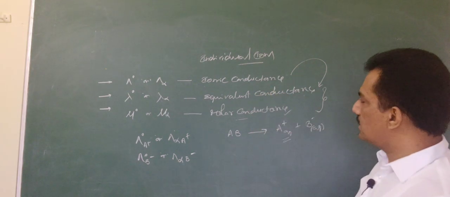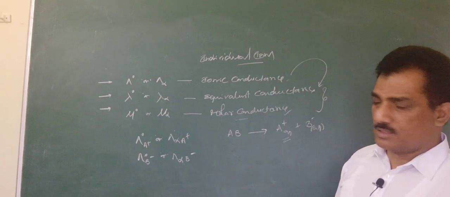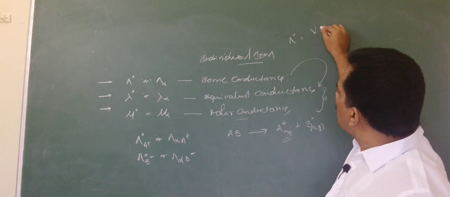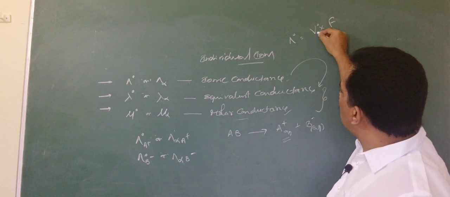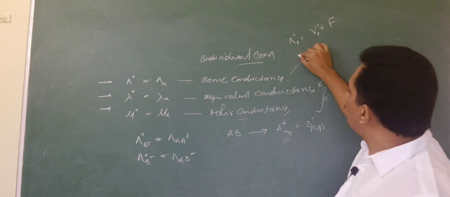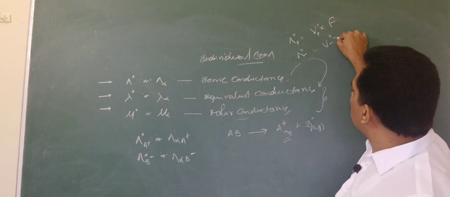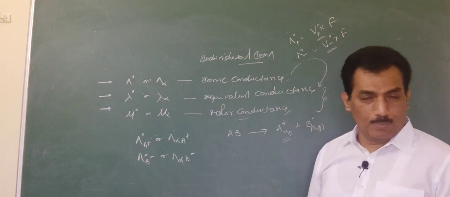Now first let us consider ionic conductance. What is the actual meaning of ionic conductance? For any ion, the ionic conductance is nothing but V naught into F. In case it is a cation, it is V naught plus into F. In case it is an anion, it is V naught minus into F. What are these V naught plus and V naught minus?